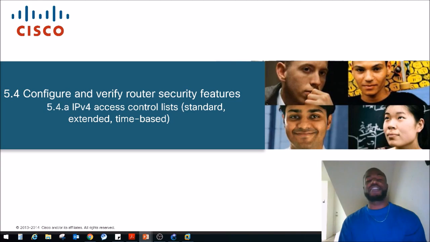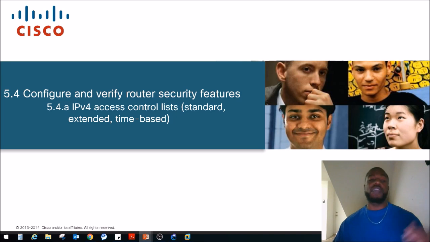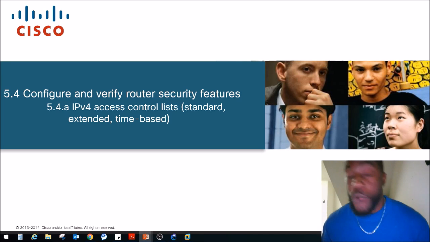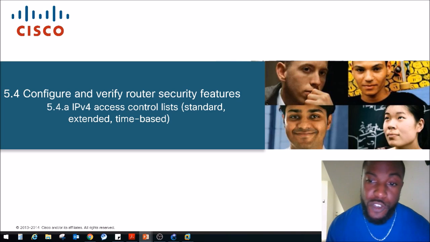And today's topic is subsection 5.4a, IPv4 access control lists. We already covered standard access control lists. We already covered extended. Today we're going to cover time-based ACLs. This is a topic in the CCNP Route exam. It'll be known as the CCNP Enterprise exam. So if you're taking the Enterprise exam, this is also for you. Let's take a look at the exam blueprint, see where we came from, where we're headed.